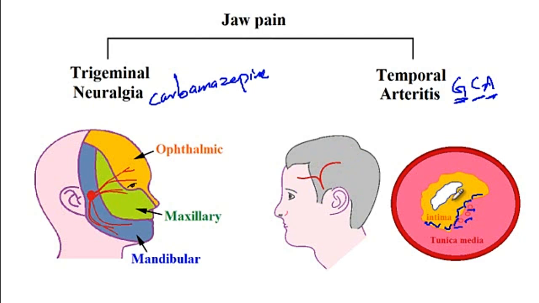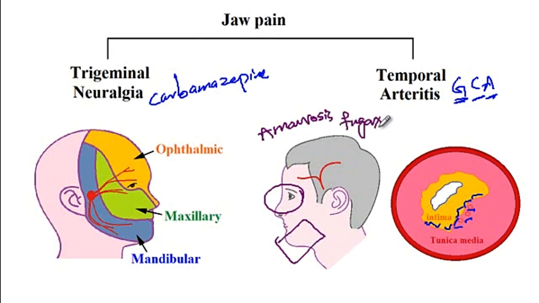Due to the compression of the facial vessels, these patients can present with jaw pain if they're chewing food or if they're talking for too long. And then they can also present with amaurosis fugax, which is a transient loss of vision, and this is again due to decreased perfusion of the ophthalmic artery. So once again, due to the inflammation of medium and large size vessels, since there is decreased perfusion of the facial muscles, these patients can present with jaw pain, as well as due to decreased perfusion of the ophthalmic artery, they can present with transient vision loss.